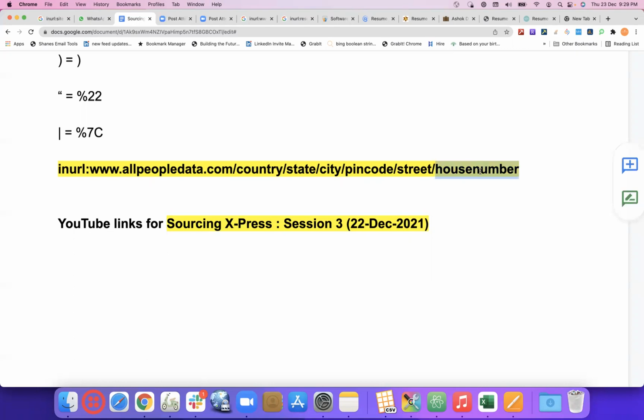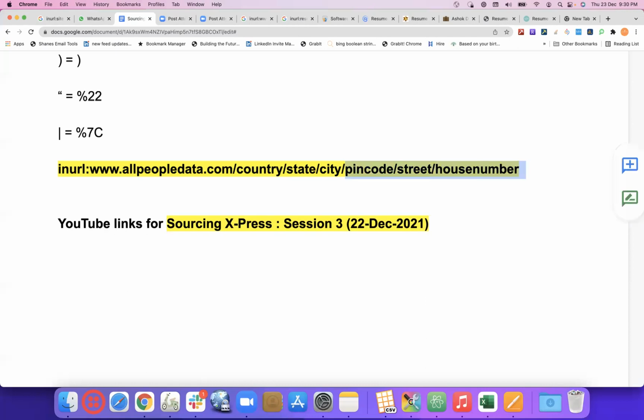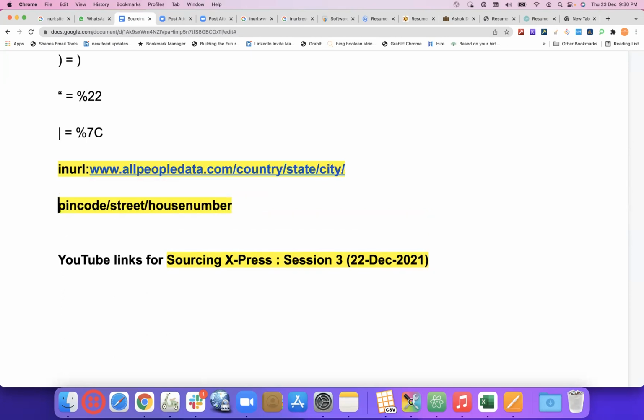And now let's say similarly, in the same example, if I wanted the data of all the people in that particular city, I would directly remove these three from here, because those three are unstructured. I don't want only from the pin code of 100. I want pin codes from 1 to 1000. But in that particular city, I would keep it till here, and then add additional keywords. Then it becomes a search like this.